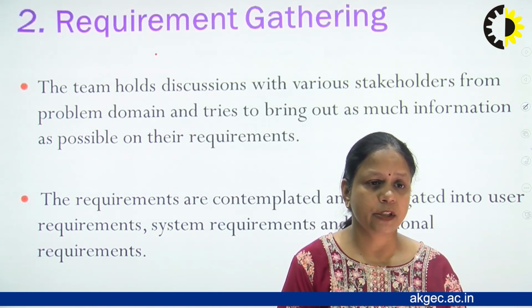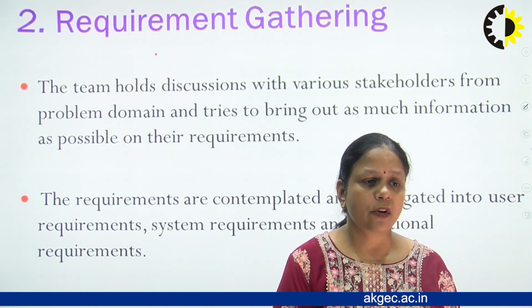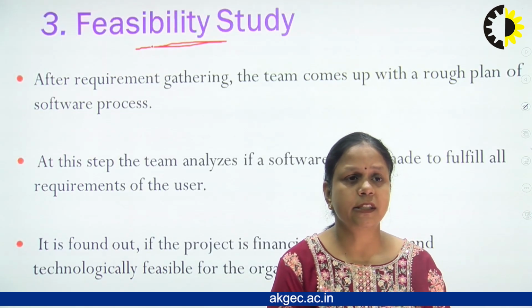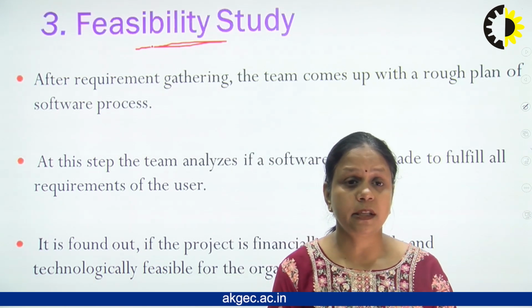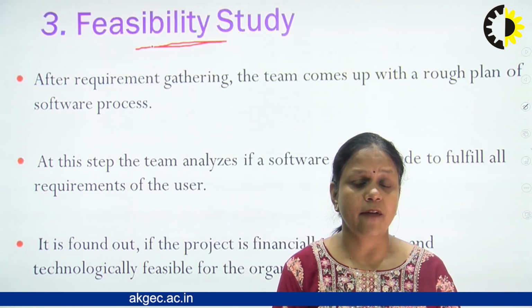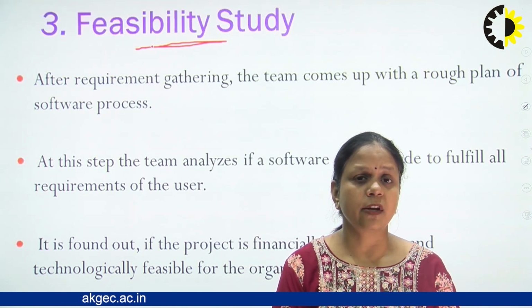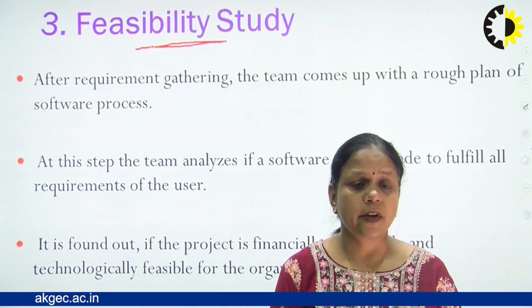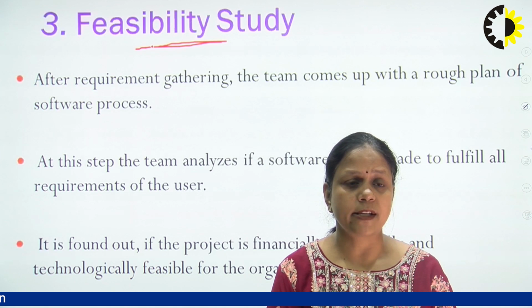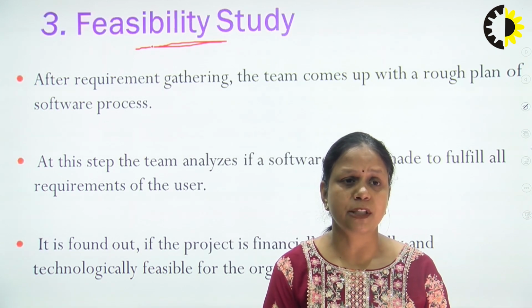So with the help of this requirement gathering phase, we will discuss all the requirements of the users and the particular organization. When we get these requirements, then we have another phase which is known as the feasibility study. In the feasibility study, we look at all the information which we have in the SRS document, because in the requirement analysis we create a requirement document which is known as the SRS document or software requirement specification document.